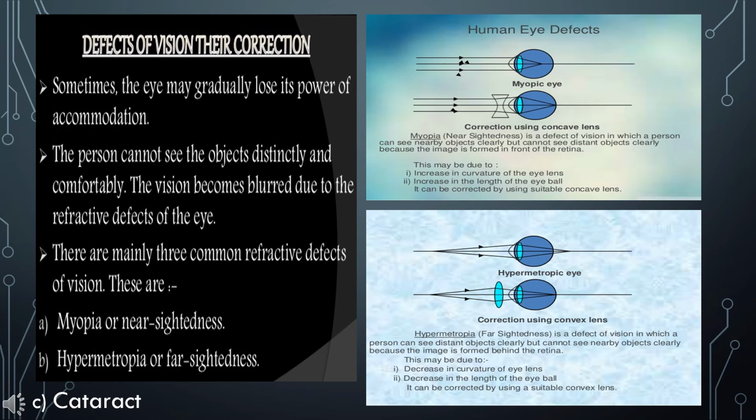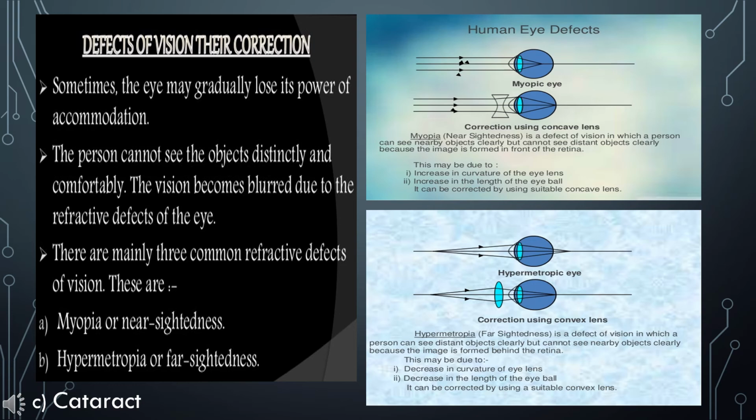If an eye can see far off objects clearly but cannot clearly see the nearer objects, then the defect in the eye is called long-sightedness or hypermetropia. This defect can be overcome by using a convex lens of appropriate focal length when the image is clearly formed on the retina.